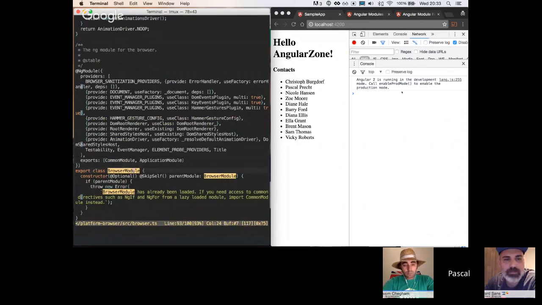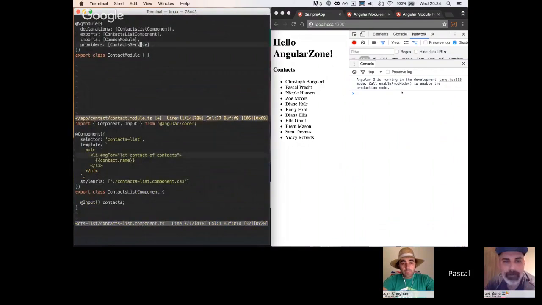Right, so this is the browser module, Angular 2 source code. We see you can actually re-export entire modules, not just declarables. Yeah, gotcha. Okay. But your contact module gets injected into the app module. That's correct. And your app module imports the browser module, so it should.